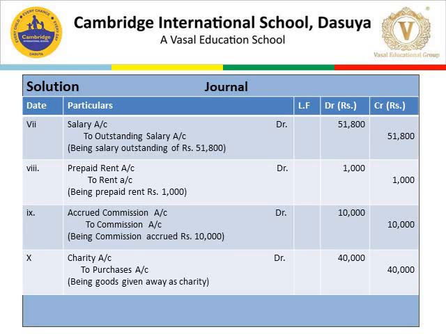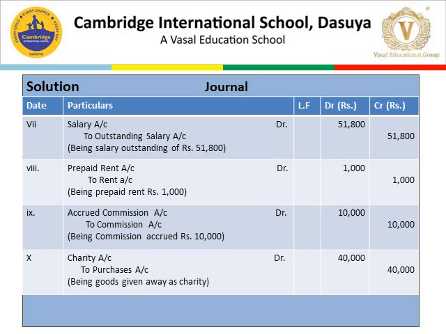And the last one is goods given away as charity rupees 40,000 to the socially weaker section of the society. Charity is a loss for the business. So increase in losses debit or increase in expenses debit. So charity account debit with 40,000 to purchases.